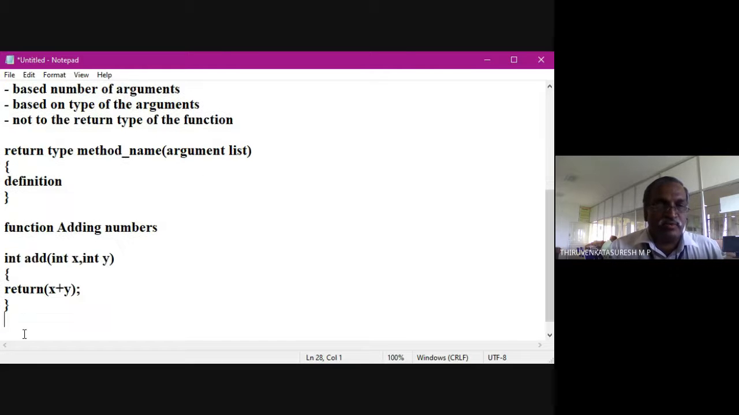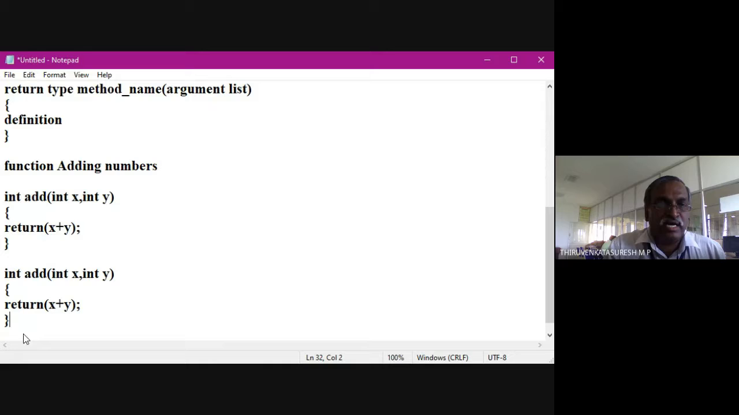I'm just going to copy this one. Add int x, int y, int z. I'm going to add one more argument to that one. Then I'm going to add this value. So the same function name will execute a different definition by means of the arguments sent from the calling function.